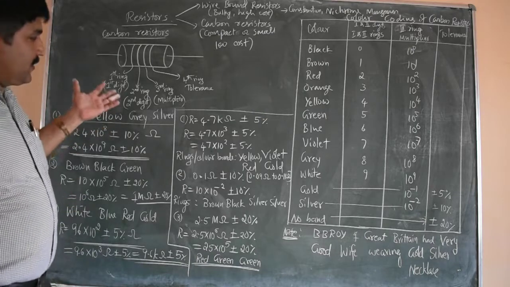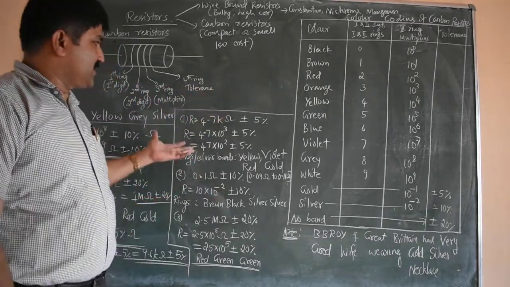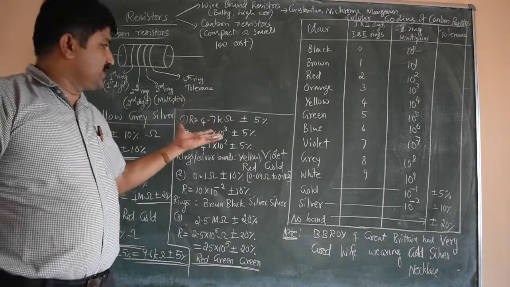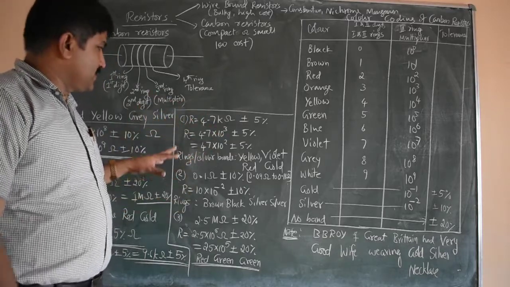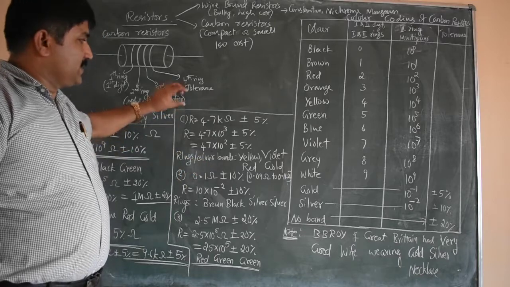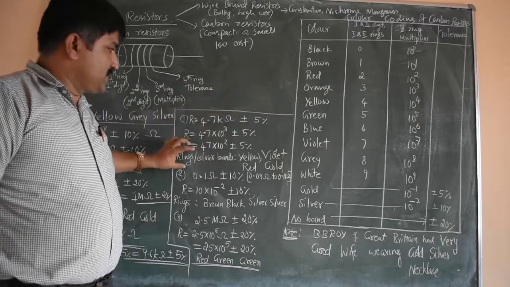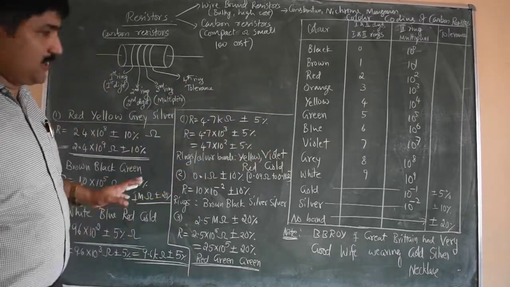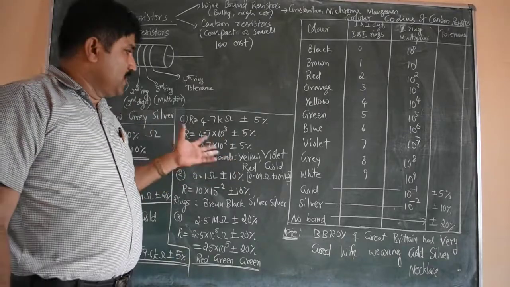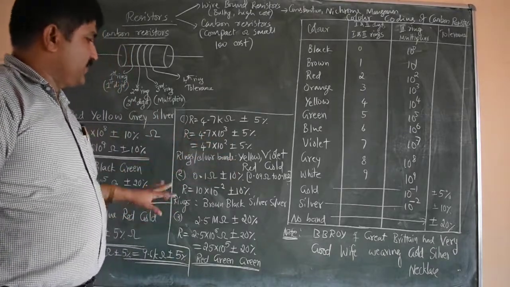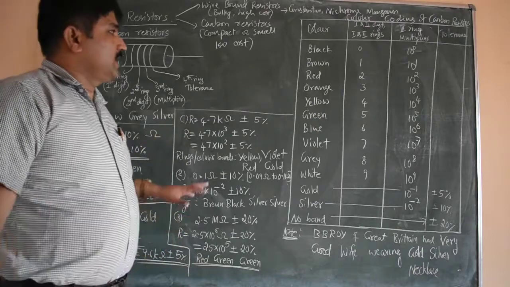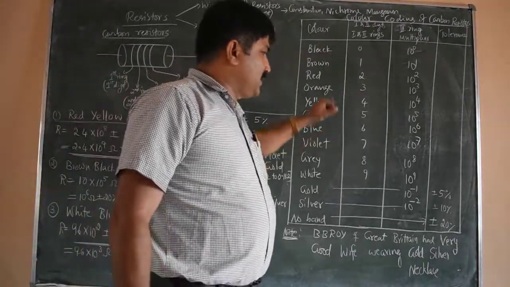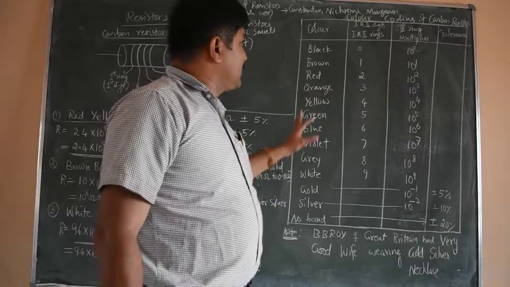Another way: if you want a particular resistor and you know which value of resistance you need to put in the circuit, then do the reverse calculation. The value of resistance is known, so which bands should be present on the resistor to pick it from a rack having so many resistors? Like this you can do the calculation. And this table is very important; without it you cannot do any calculation here.